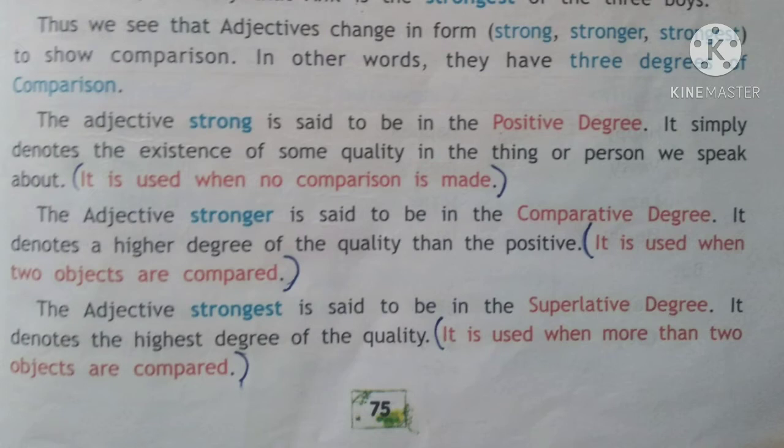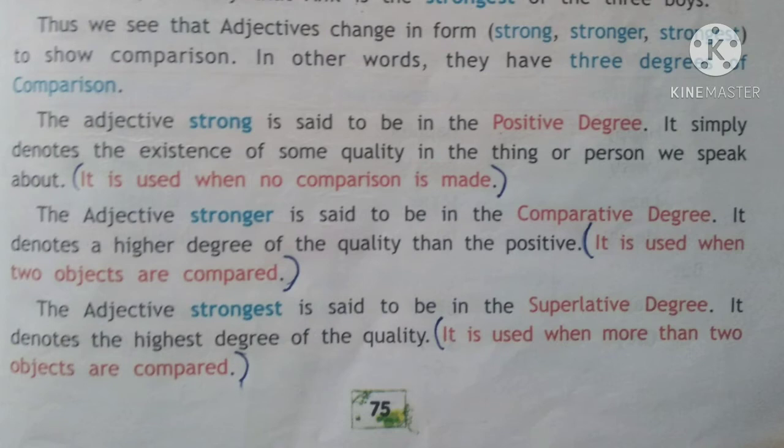The adjective stronger is said to be in the comparative degree. It denotes a higher degree of the quality than the positive. So it is used when two objects are compared. When we are comparing a person or thing between any two, we use this degree of comparison, which is called the comparative degree.